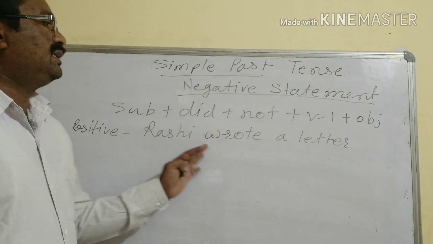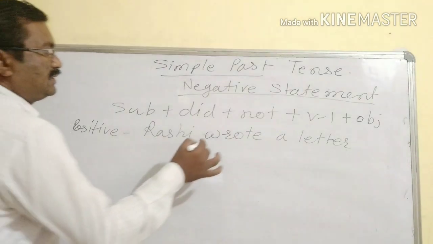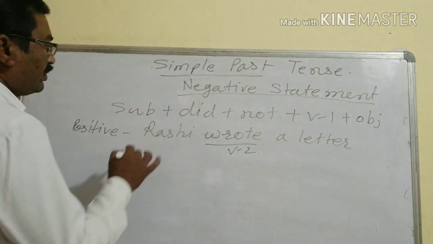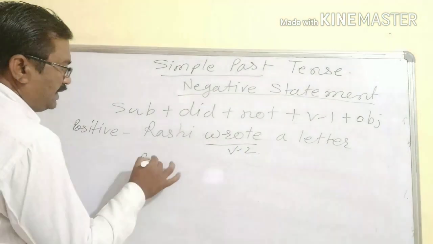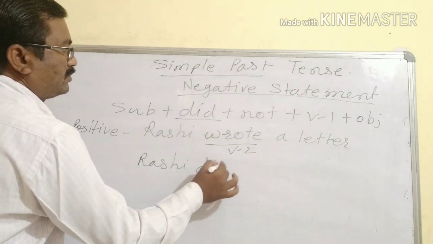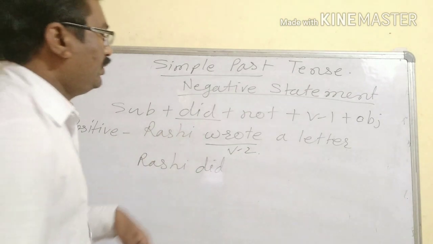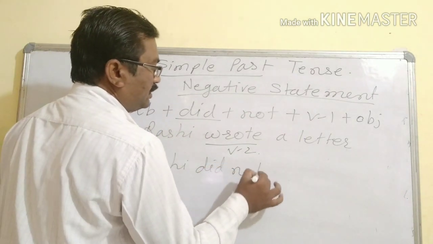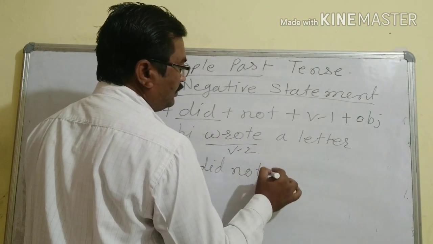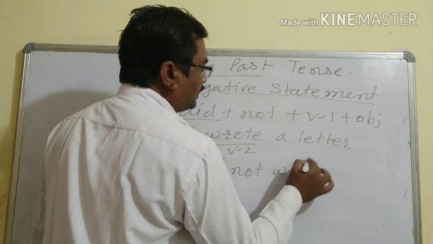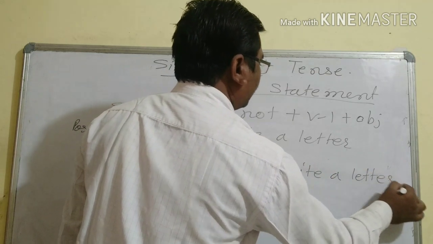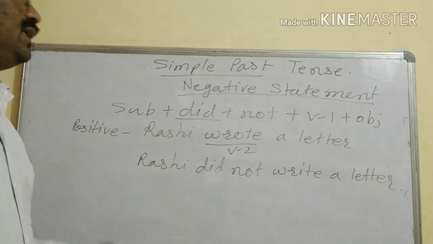This statement is there: Rashi wrote a letter. So this is V2, this is a positive statement. How to make it negative then? We have to take the same subject, Rashi. The auxiliary verb we have to use here is did. As we are making it negative, did along with not: did not. Here wrote becomes V1: did not write a letter. Okay, Rashi did not write a letter.